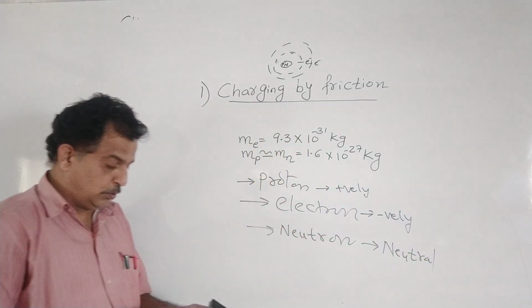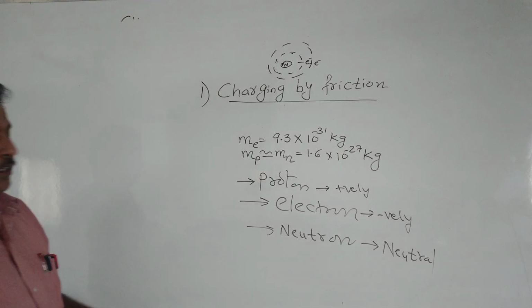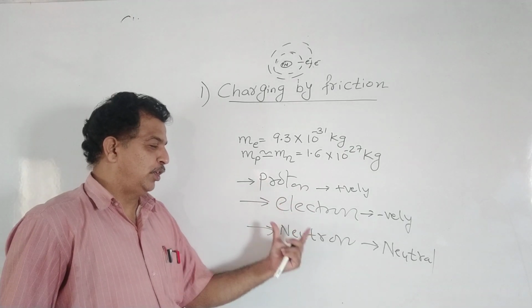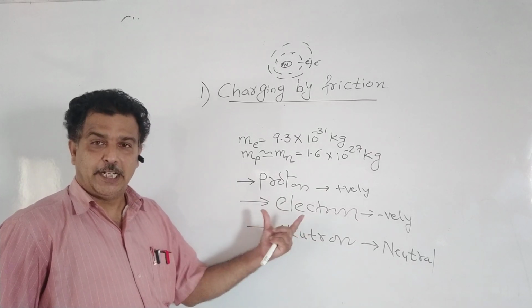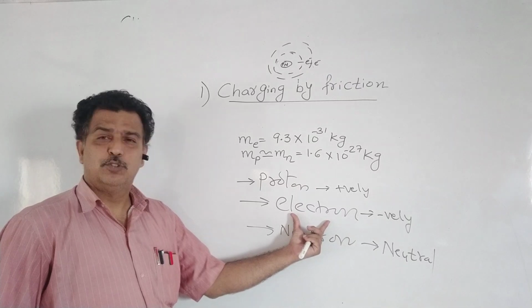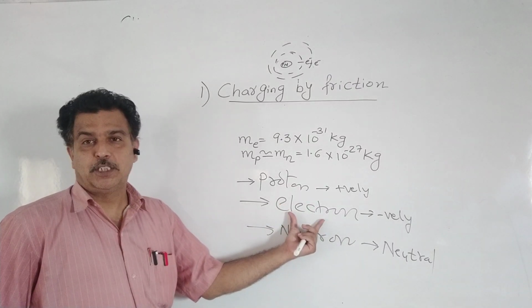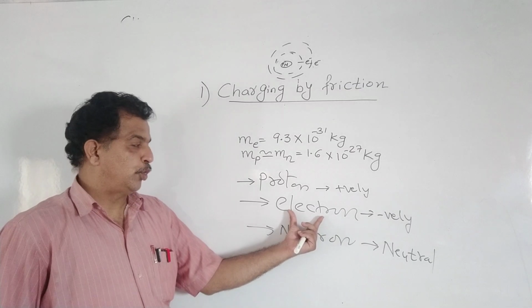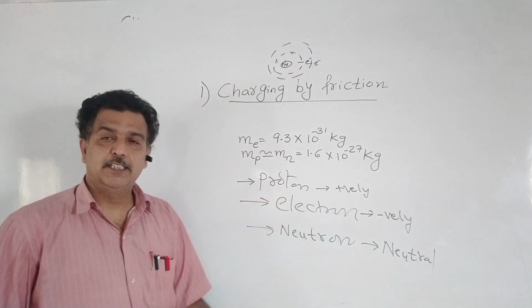So this is how we are going to move forward by studying about the proton, electron and neutron. And remember, electricity or electrostatics generally deals with electron. The electron will play an important role in our portion as compared to proton or neutron. They are bound inside the nucleus.